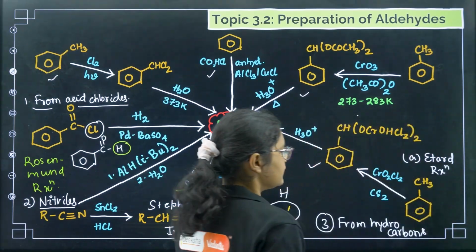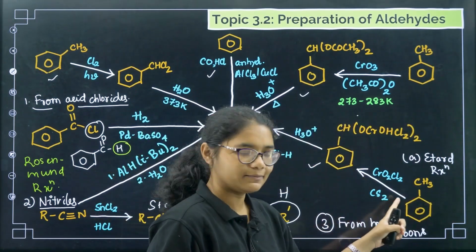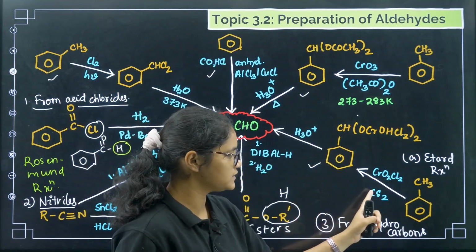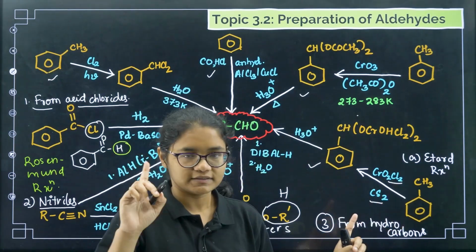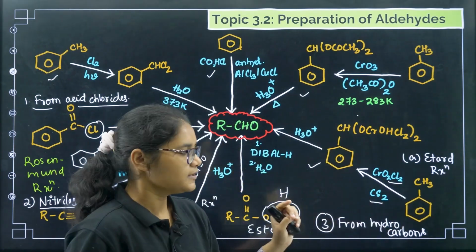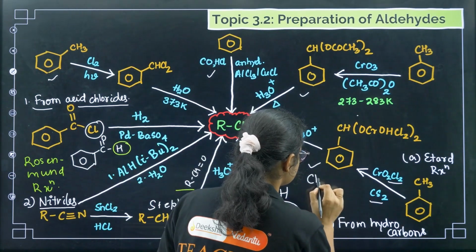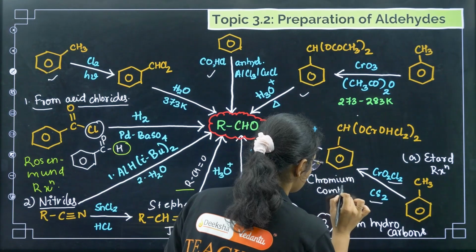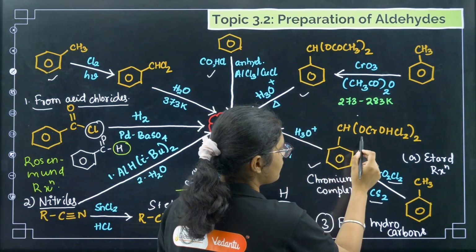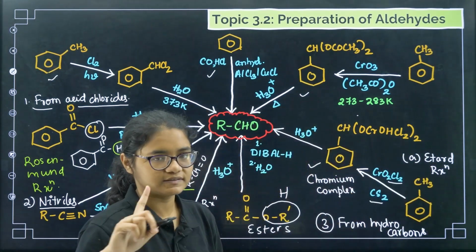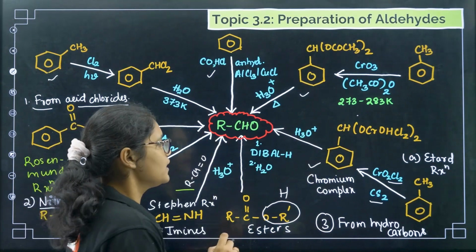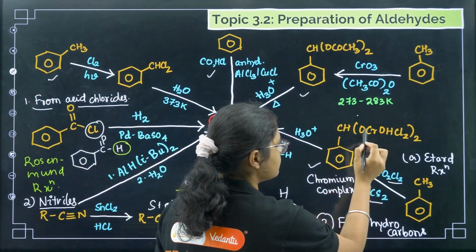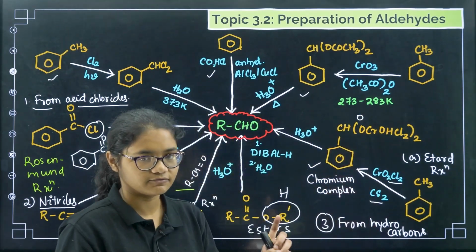Now what is taken here? From methyl benzene, you treat it with chromyl chloride, that is CrO2Cl2, in presence of CS2. This will give you a chromium complex. In this complex you have OCrOHCl2 twice. Under hydrolysis this will give you CHO. This whole thing will be removed with one oxygen. That is the first one.